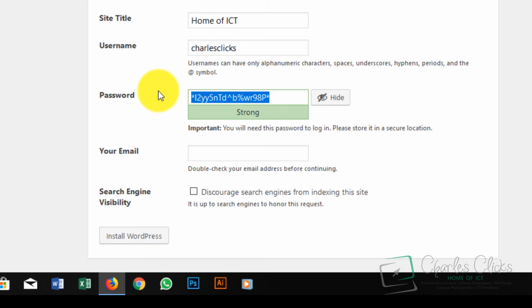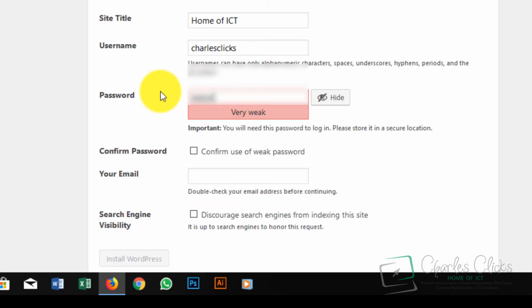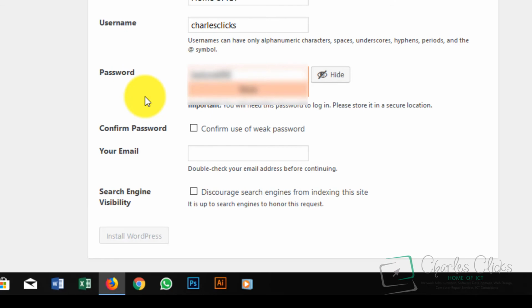Password, you can go with, now you can confirm with password.